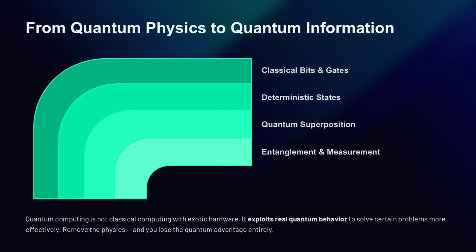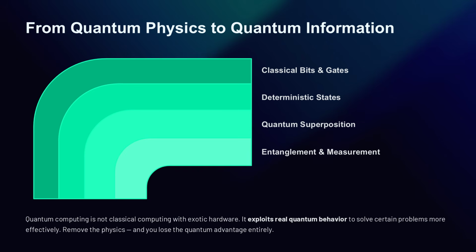This means operations are not just ordinary logical flips. They are controlled transformations of quantum systems. The aim is not to copy a normal computer with exotic hardware. The aim is to exploit the real behavior of quantum systems to solve certain problems more effectively. This is why quantum physics is necessary for quantum computing. If you remove the physics, the computer loses its quantum advantage.